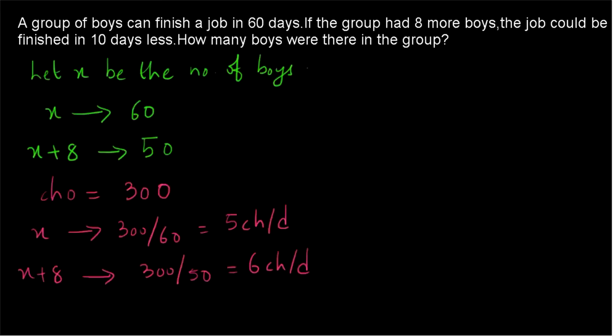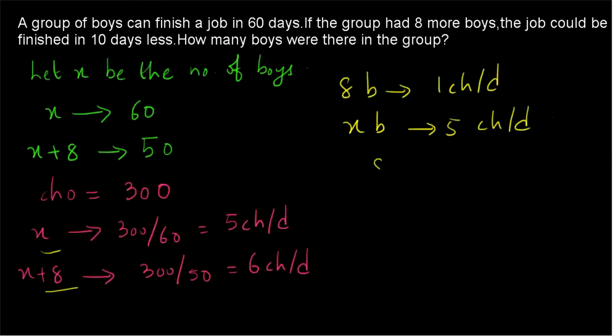So from this we will be getting 8 boys are having 1 chocolate per day. And x boys are having 5 chocolates per day. So from that we have to find out x. So 8 by x is equal to 1 by 5. So we will be getting x is equal to 40 boys.